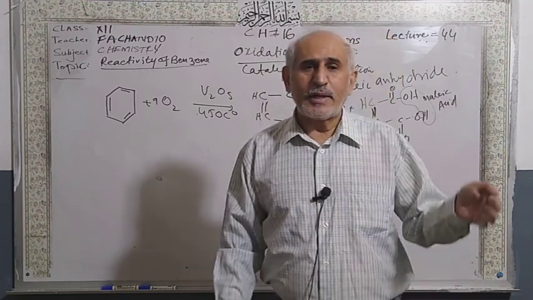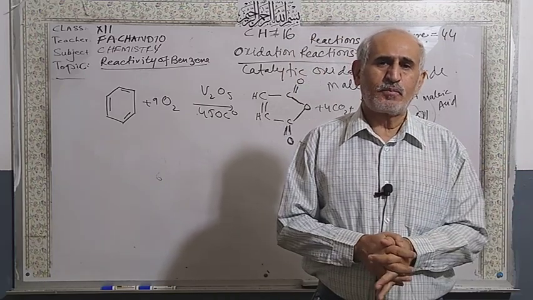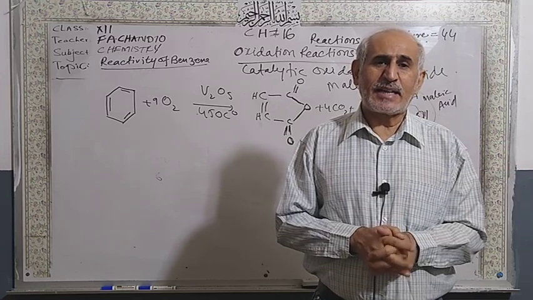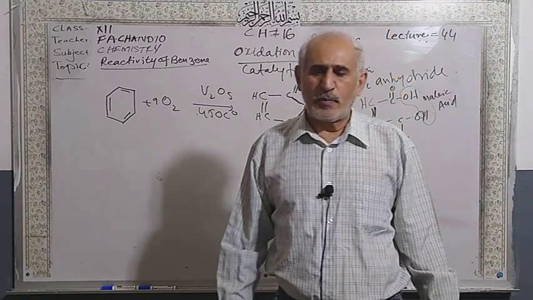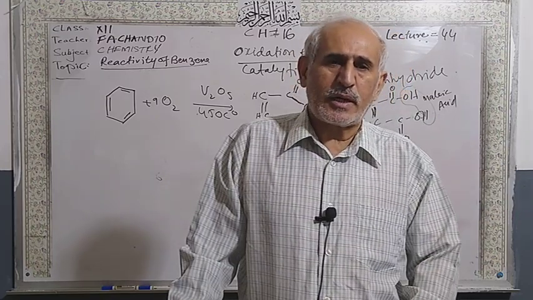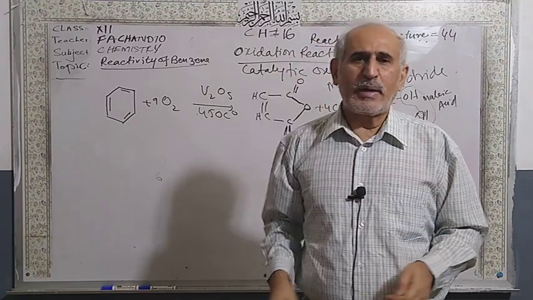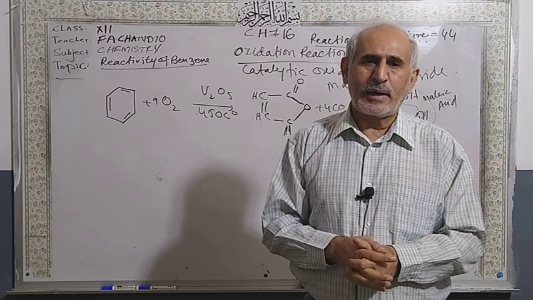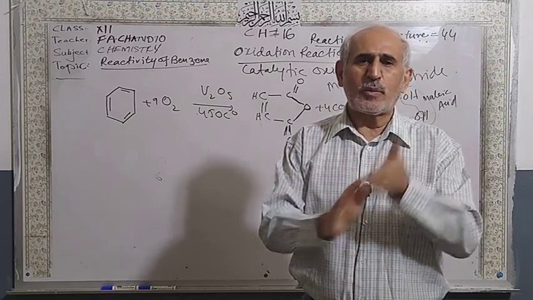And I told you divinyl acetylene also gives C6H6. If you have divinyl acetylene and original benzene from vegetable oils or coal tar, and you add potassium permanganate, which is a highly colored violet dark pink, then in divinyl acetylene the color is discharged.